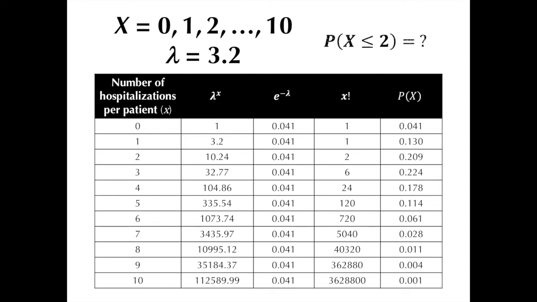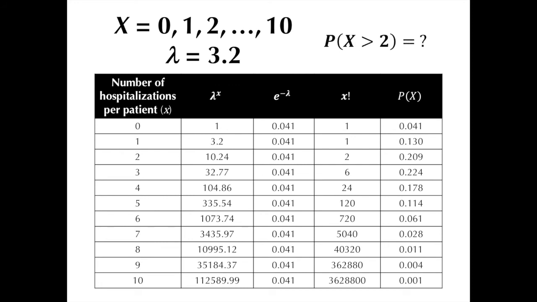Let's start with the first question. We want to know the probability that a patient in a medical group was admitted at most twice over a 10-year time period. Paying careful attention to the inequality symbol, we have to add up the respective resultant probabilities of x is equal to 0, x is equal to 1, and x is equal to 2 to get our desired probability. Now that desired probability, which is the sum of these 3 probabilities, is 0.380.